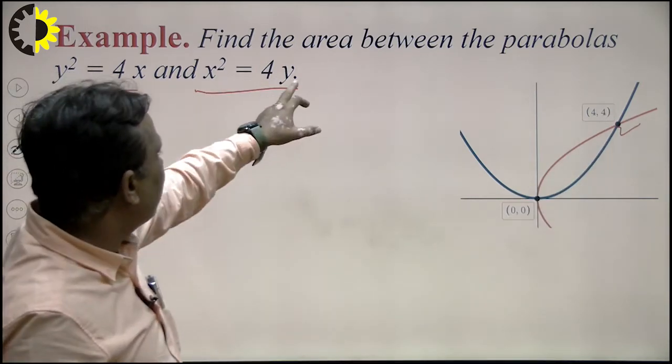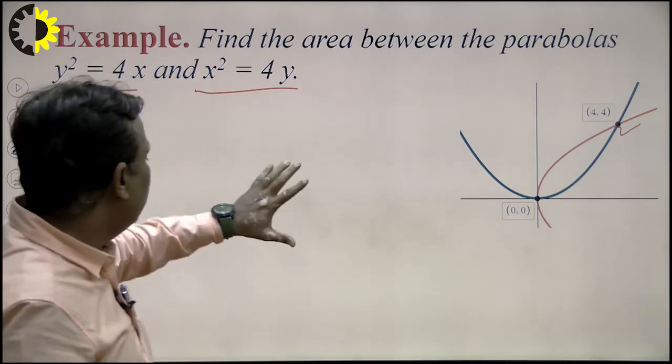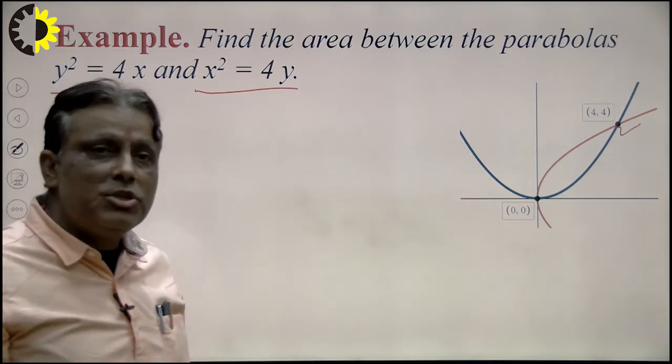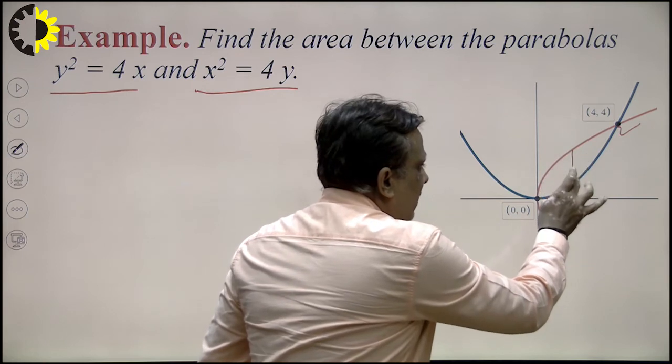Suppose in x square equals 4y, I put the value of y here. So in this way we can find out our value. In this way we can calculate, very familiar, right? Now suppose I want to calculate the area of this portion. So how to take the limit? First of all I take the limit parallel to the y axis.